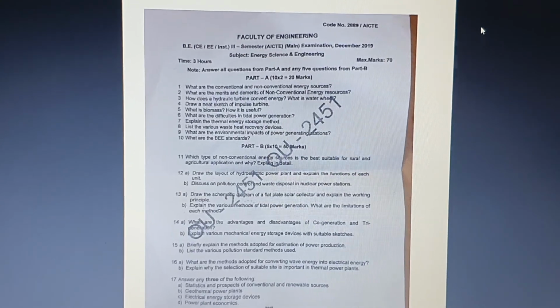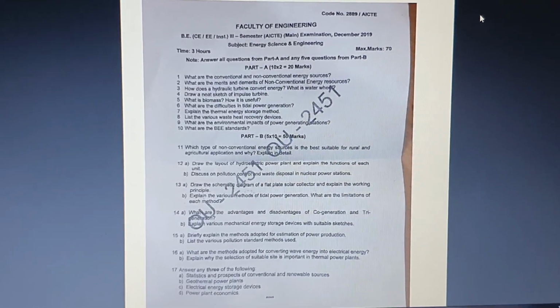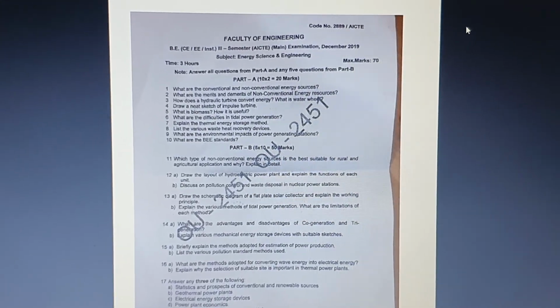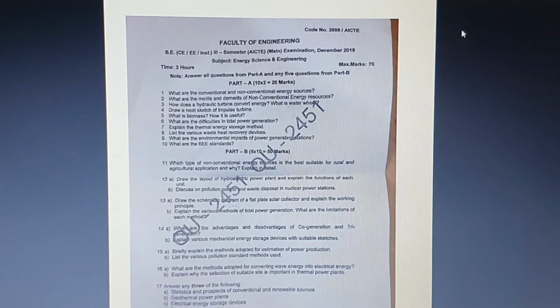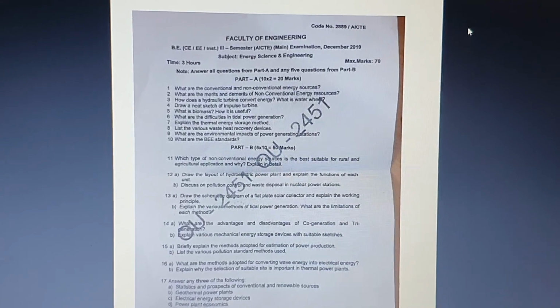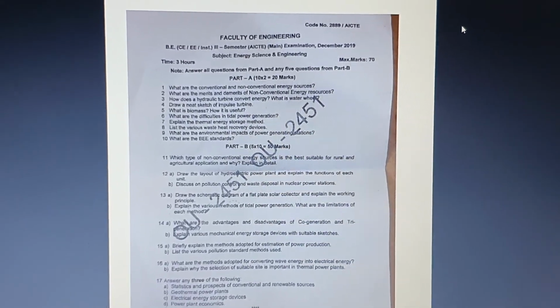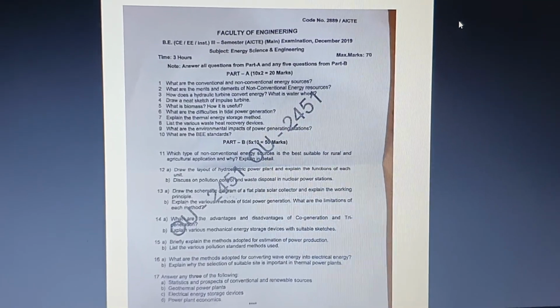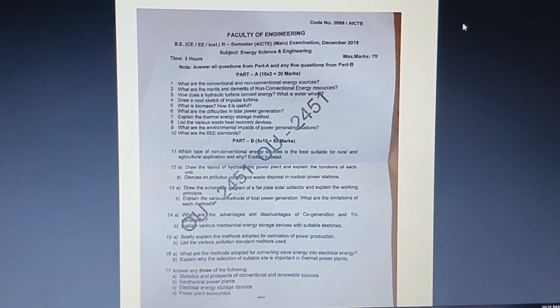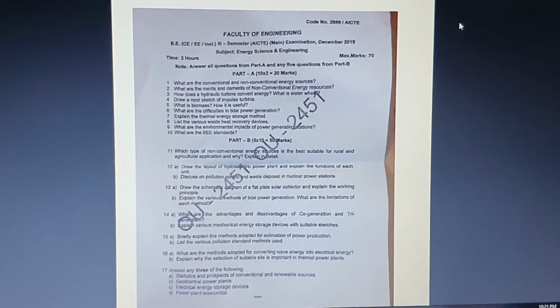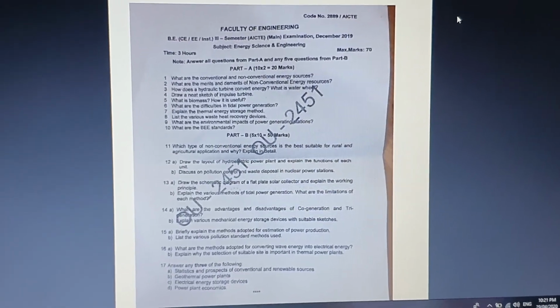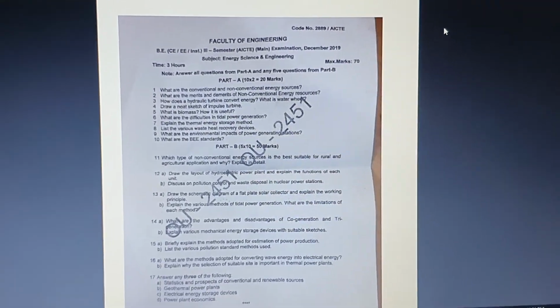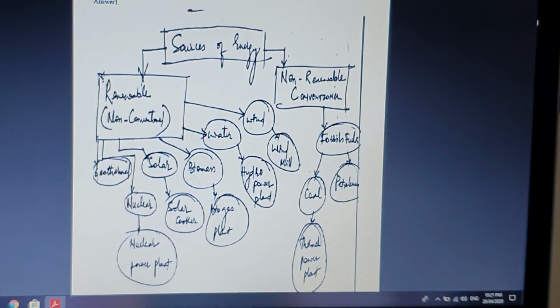And then the next question is also from the first unit, which is about the merits and the demerits of the non-conventional energy resources, which is nothing but the renewable energy resources. Then we have different questions on hydraulic turbine, conversion energy, biomass, tidal power energy. So this is the question paper. Now I will go through the key answers for each and every question, and then we will discuss in a clear way.